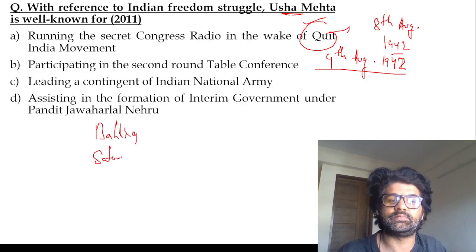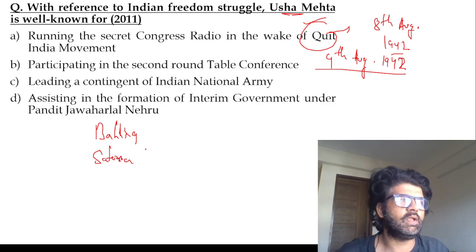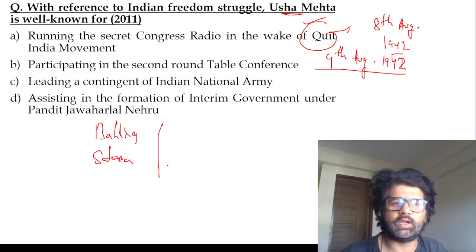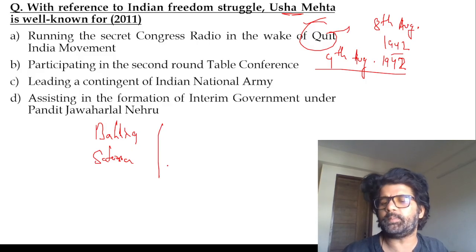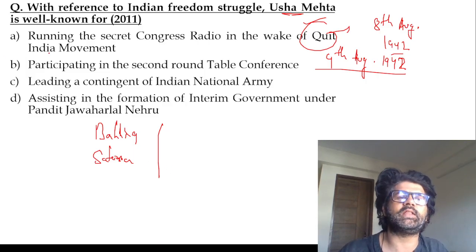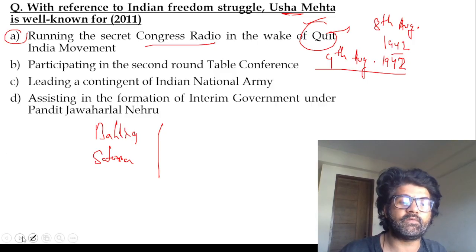So that happens. Like when Sachin Tendulkar went, people were like, oh my God, who will play for India, like the God has gone. Then Kohli came. Then Rohit Sharma came. Now you have so many other players, right? So yeah, somebody always fills the vacuum. That's what also happened during the Quit India movement. Usha Mehta, Aruna Asaf Ali, so many people. So they were running the secret Congress radio in the wake of the Quit India movement.